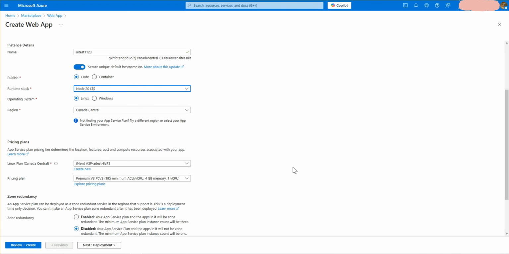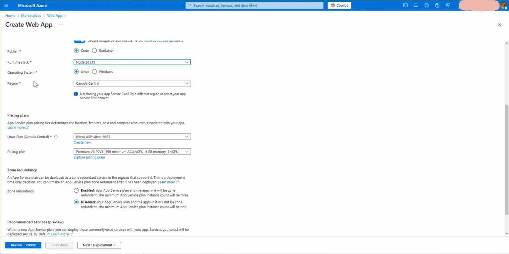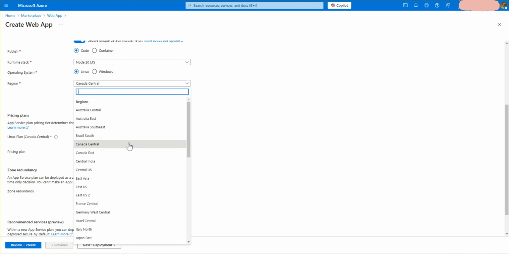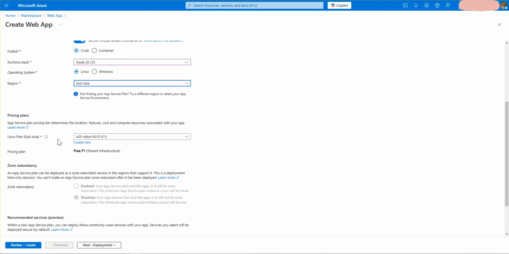After that, you have to select the operating system, Windows or Linux. I suggest going with Linux because Linux is more compatible with React. React is most compatible with Linux, so I am going to use Linux here. After that, it asks you to select the region. I will take East Asia here.